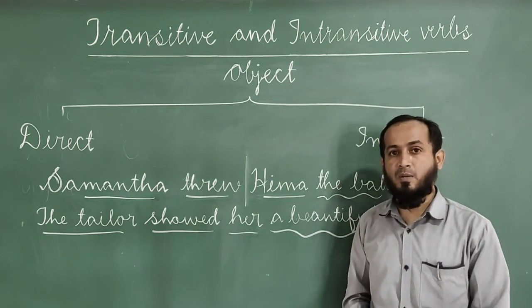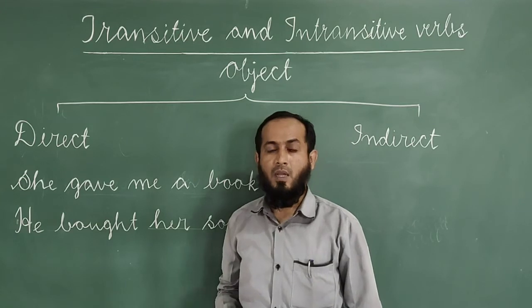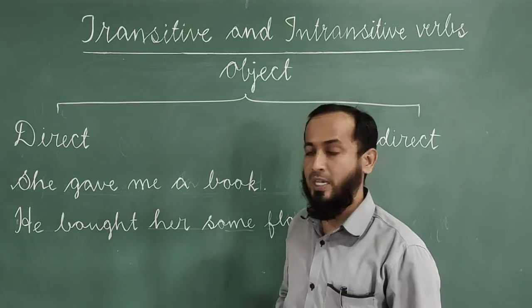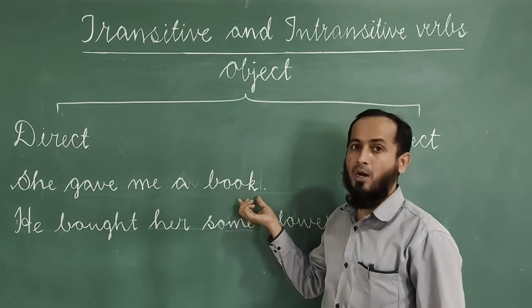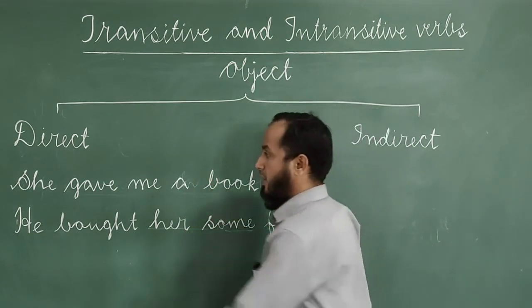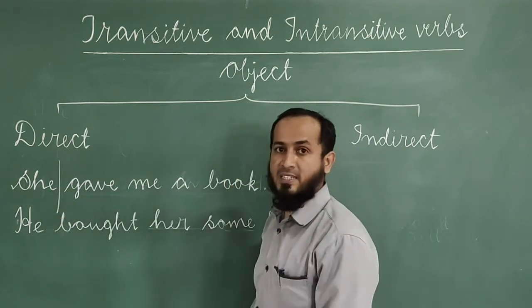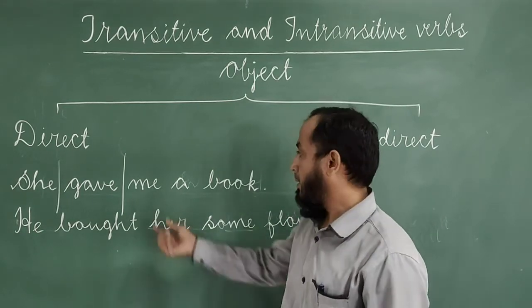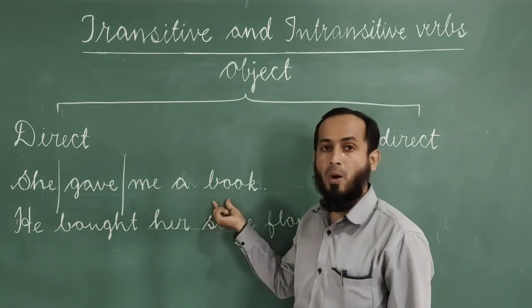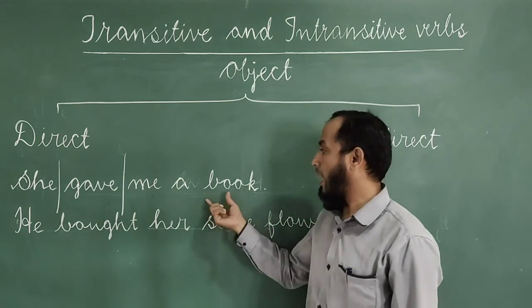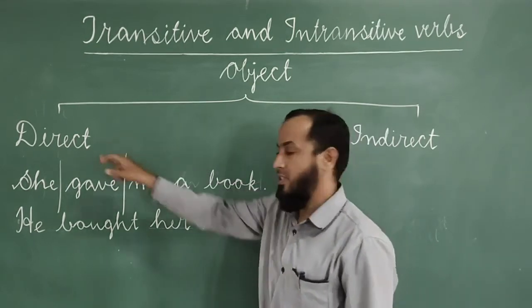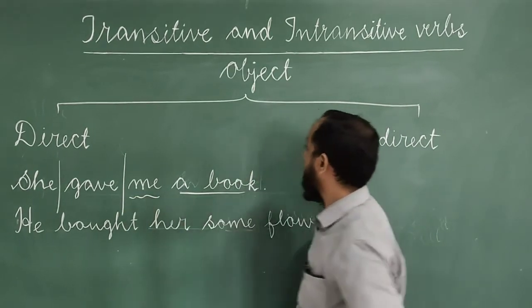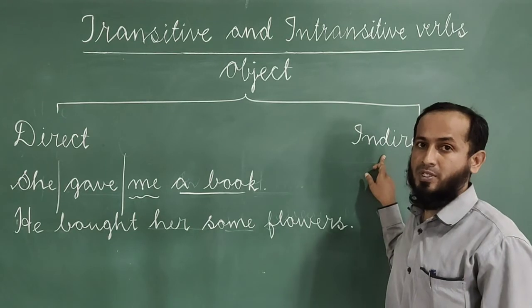Let me write a few more examples. Have a look at the board. Here there are two more examples. The first one is, she gave me a book. Here in this sentence, she is a subject, gave is a verb, me and a book are objects. Out of them, a book is direct object and me is an indirect object.